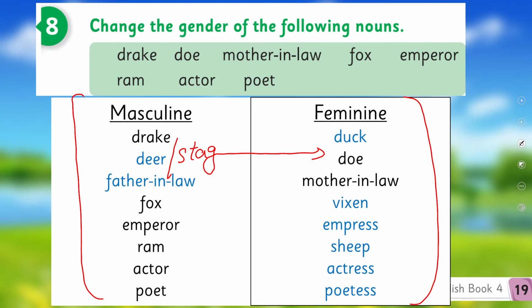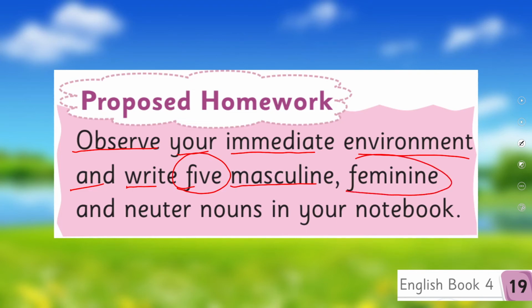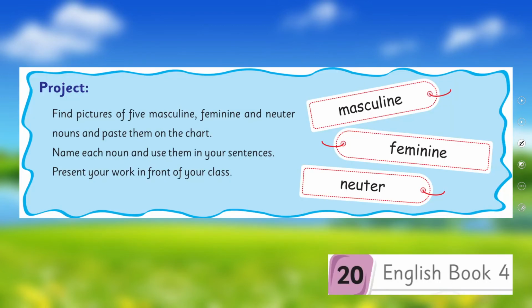Good job. Okay. So what we are going to do, I'm giving you homework. Observe your immediate environment and write 5 masculine and 5 feminine and 5 neuter nouns in your notebook. I'm giving you a project. It's given on page number 20 of your book.